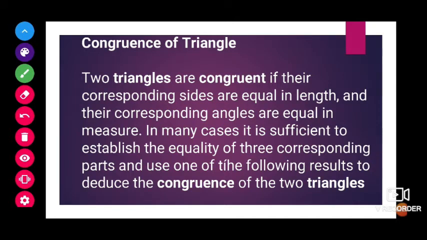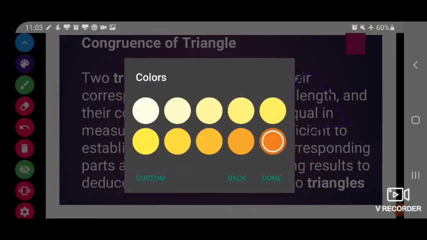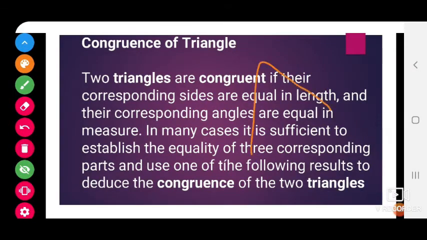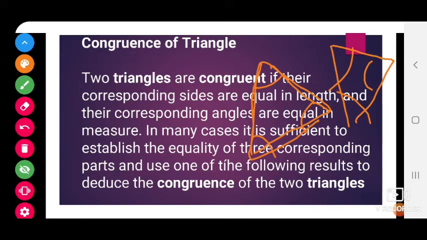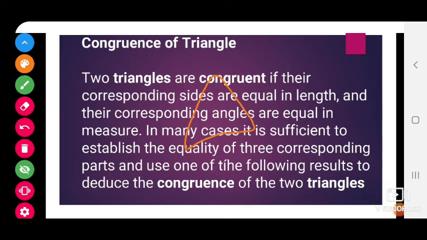If we take one triangle, it has 6 measurements: 3 sides and 3 angles. If we take two triangles and all 6 corresponding measurements are equal, then this side is equal to this side, this side is equal to this side, and in the same way, these angles are also equal.